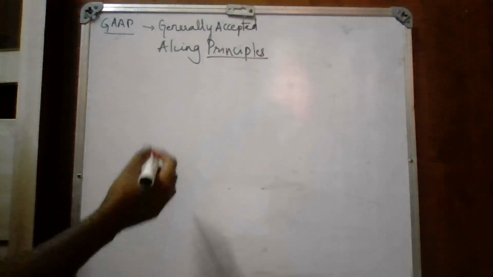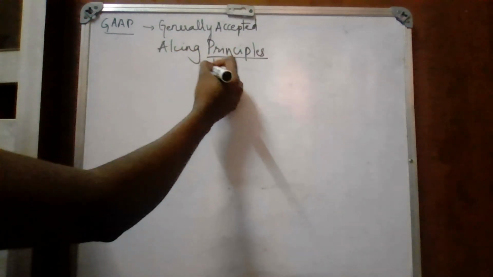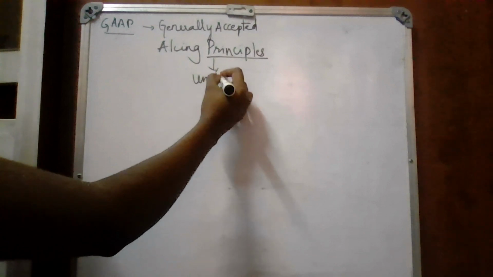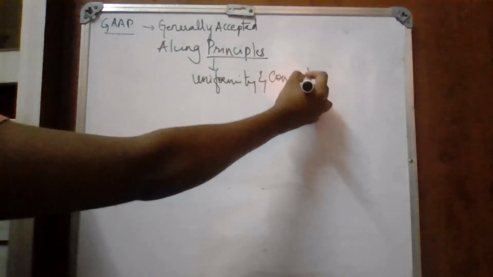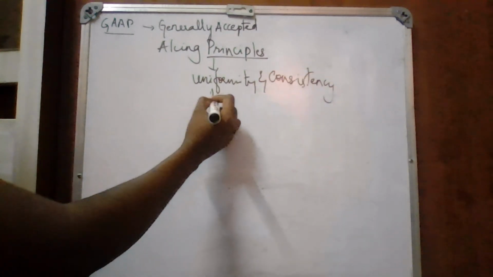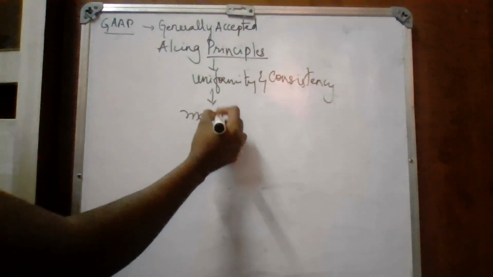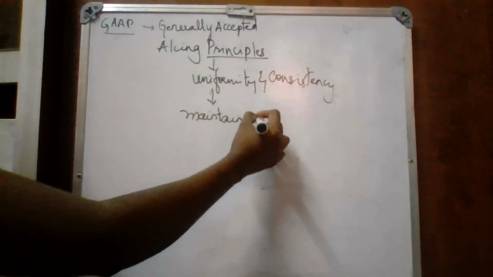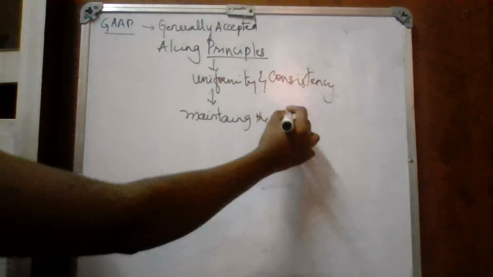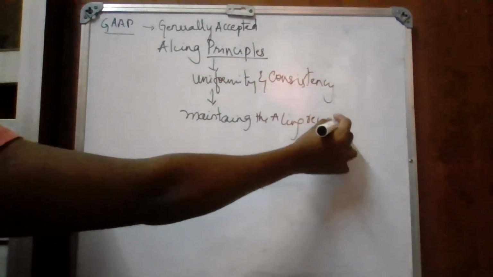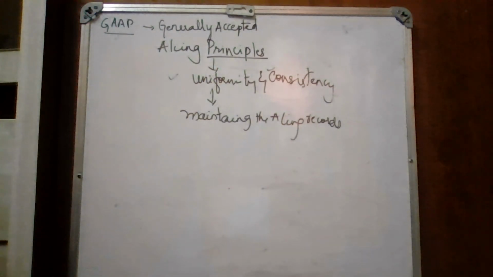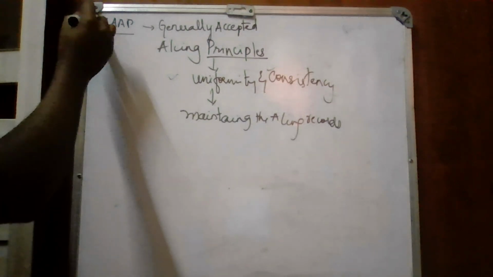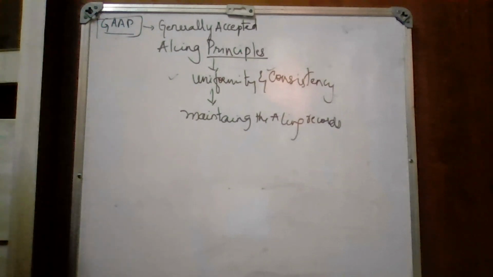Why should we follow? Because to maintain uniformity and consistency. We have to maintain uniformity and consistency in maintaining the accounting records. All the transactions that have been recorded should be uniform and consistent, the methods or the policies that the company is following. Then there shall be GAAP principles being applied, which you are supposed to follow.